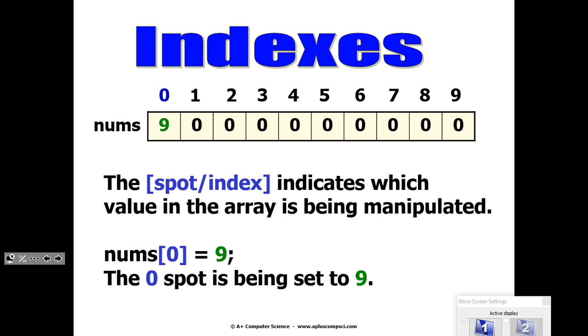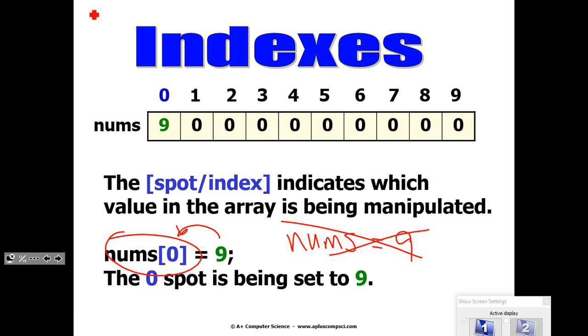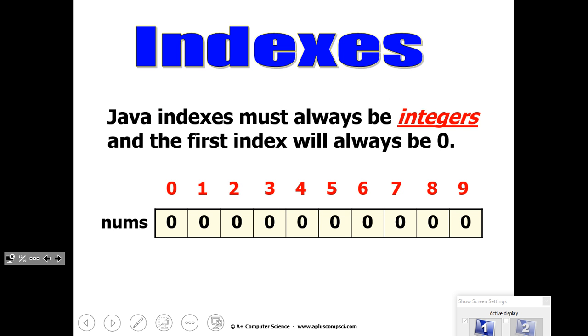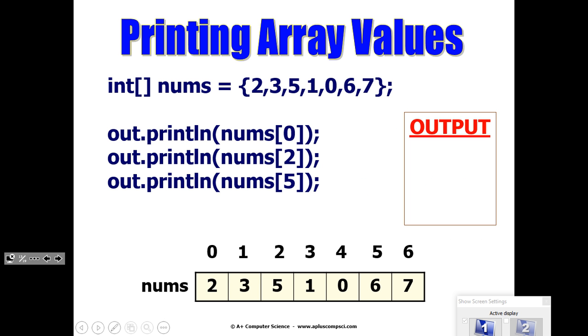So I'm saying, really, that's one big thing to get: if I do this, what am I accessing? Just the number, the int, that's stored in spot 0, right? And I'm storing into that spot. Whereas that would make no sense, because nums is not an int, it's an array. And just as a note, you can't use decimals there for the spot numbers.